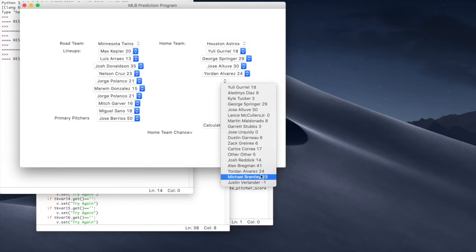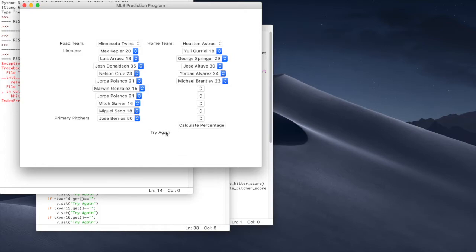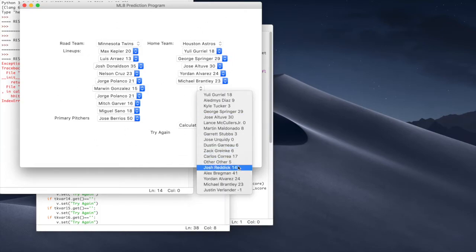And also, say if I left these blank and hit the calculate percentage button, it would give me a try again message, and this would happen if I left any of these drop-down lists blank.